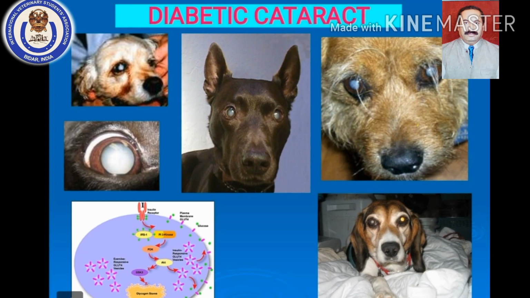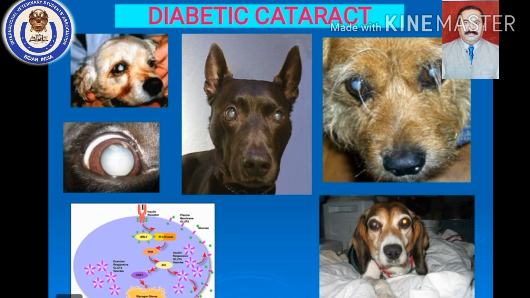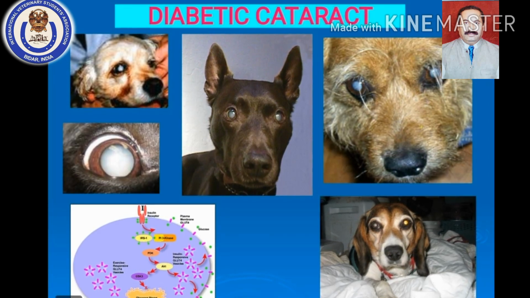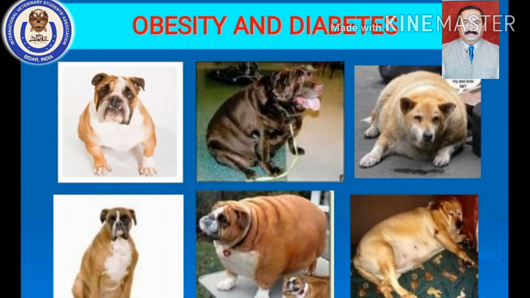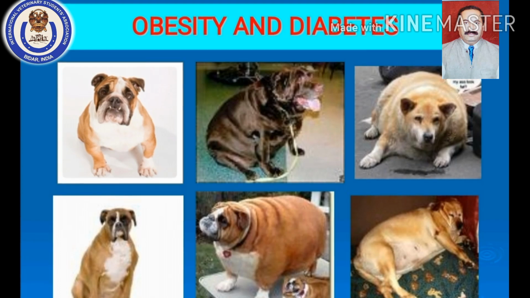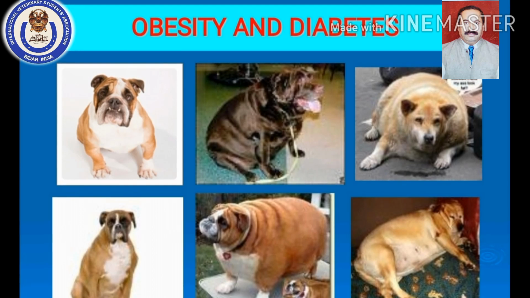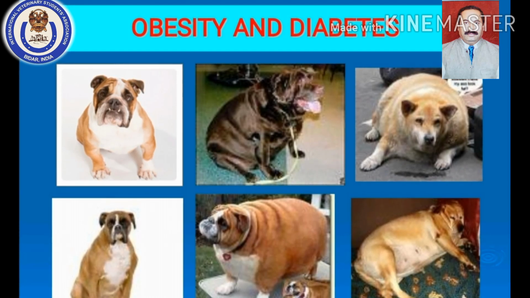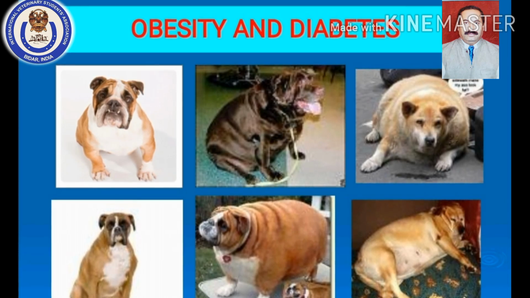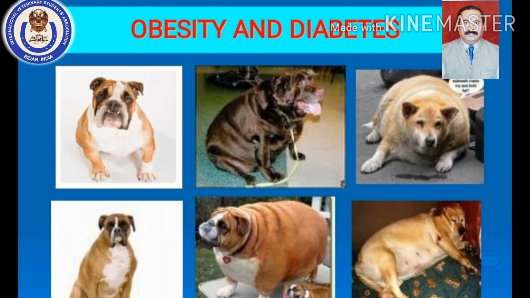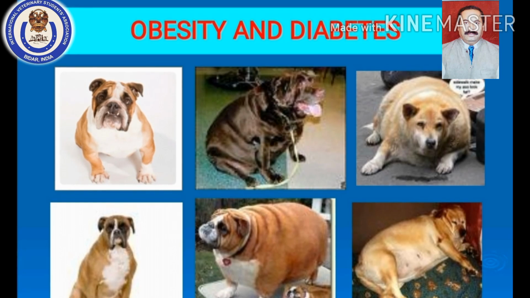In the 6th slide, you can see that a mature cataract has developed in both the eyes of these diabetic dogs. Then in the 7th slide you can see obese dogs. I told you obesity and the development of diabetes go hand in hand. So obese dogs have a higher inclination, a higher tendency for the development of diabetes. You have to always keep this in mind in history taking or observation of the animal. That is the purpose why these 2 slides have been included.